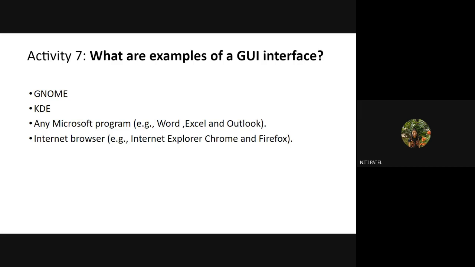So you just see whichever interface is better to you, you can select any of that particular interface. Genome is one of the names of the interface, and KDE is also the name of an interface. Now, all the basic applications can be installed in Genome and also in KDE. For example, if it is your MS Office kind of application, if it is supported in Genome, it will always be supported in KDE also.